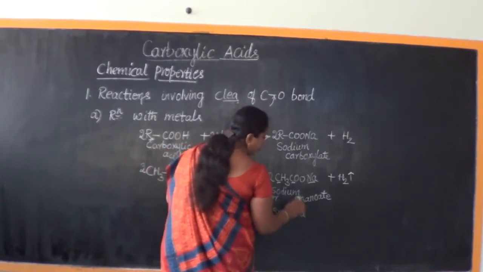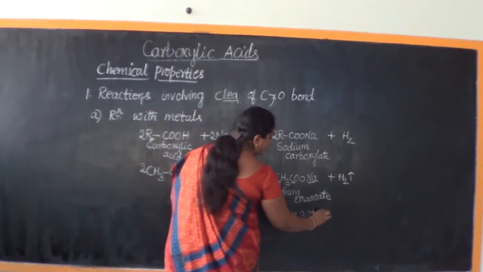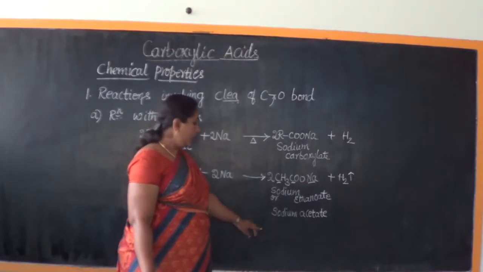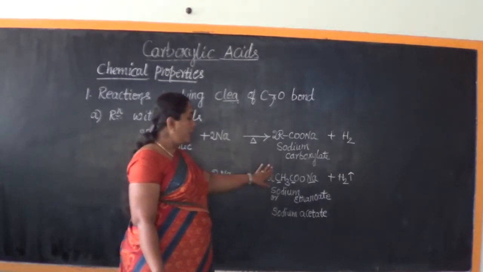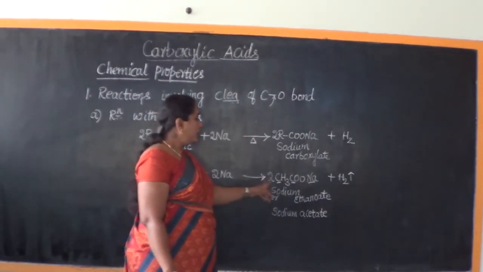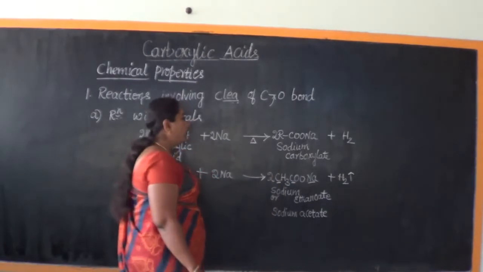Its trivial name is sodium acetate, because it is obtained from acetic acid. If we call this compound sodium acetate, then it is its trivial nomenclature. If we call this sodium ethanoate, then it is its IUPAC nomenclature.